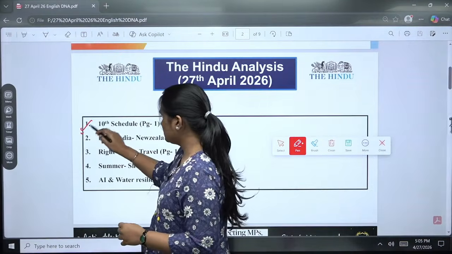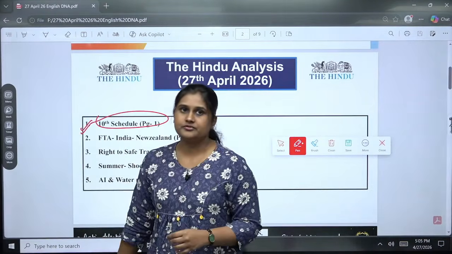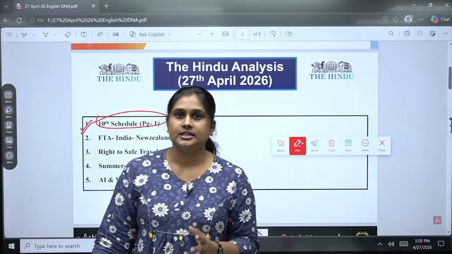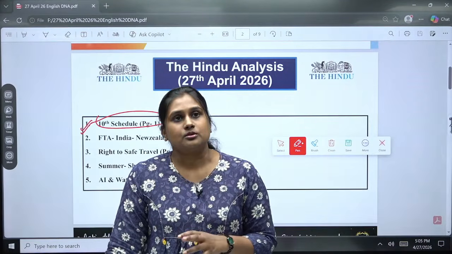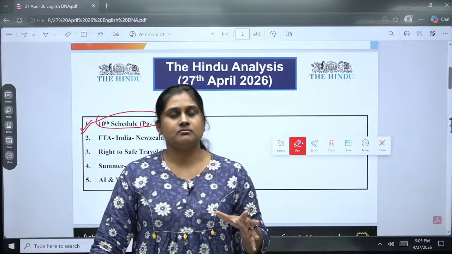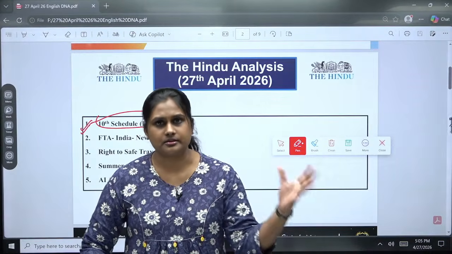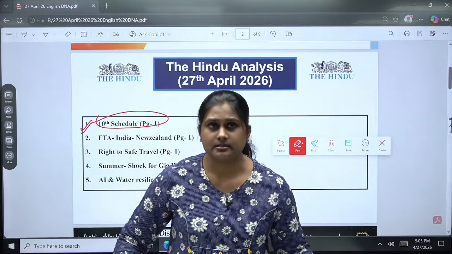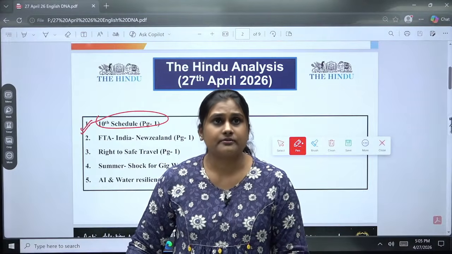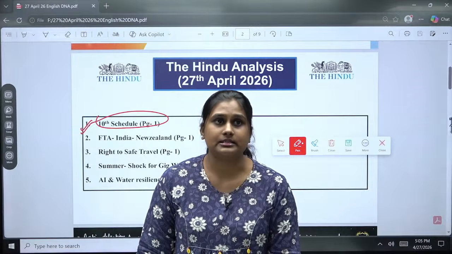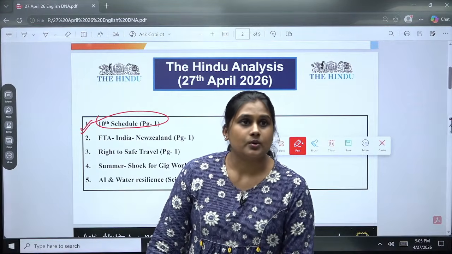First one is about the 10th Schedule, which is about the anti-defection law, right? So recently certain members from one political party, which is Aam Aadmi, have shifted their interest towards another party, right? So the party name and everything is not necessary for us, but instead what we are going to see is what is good.